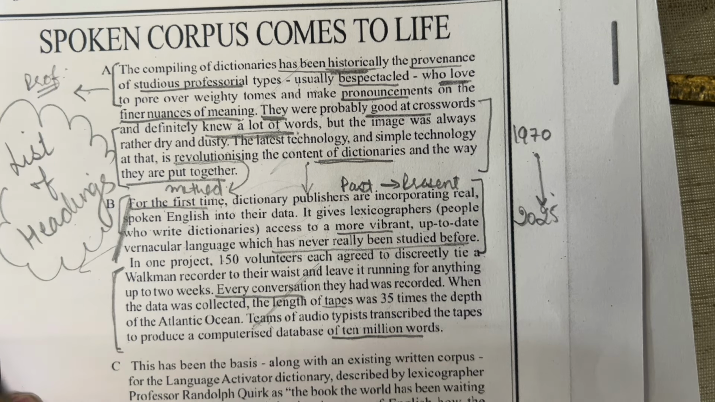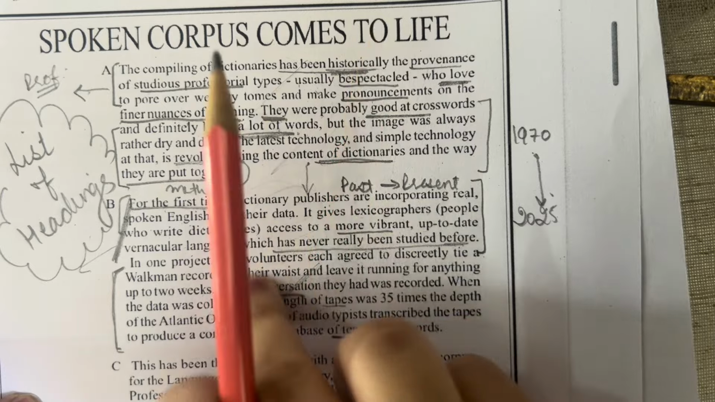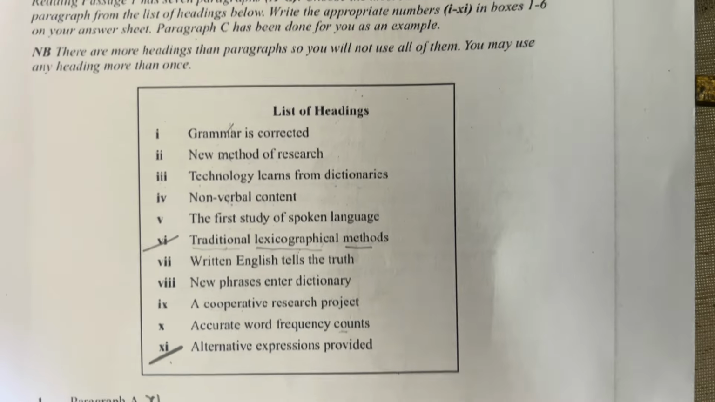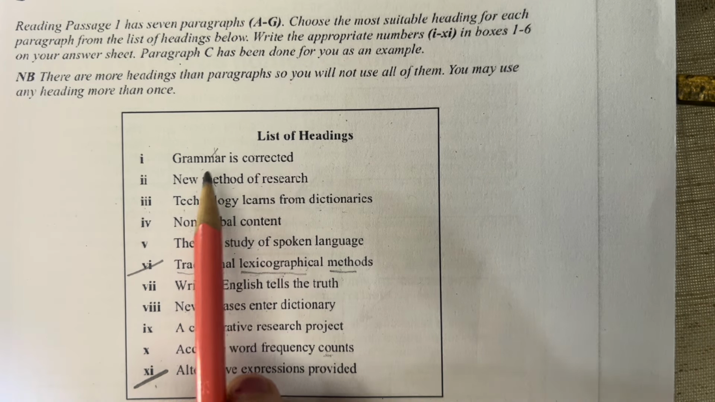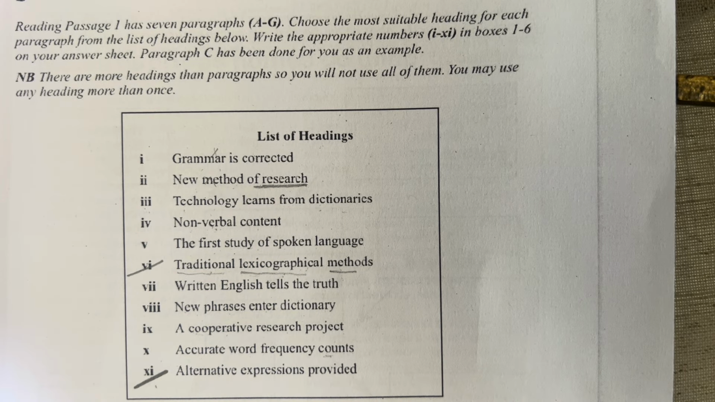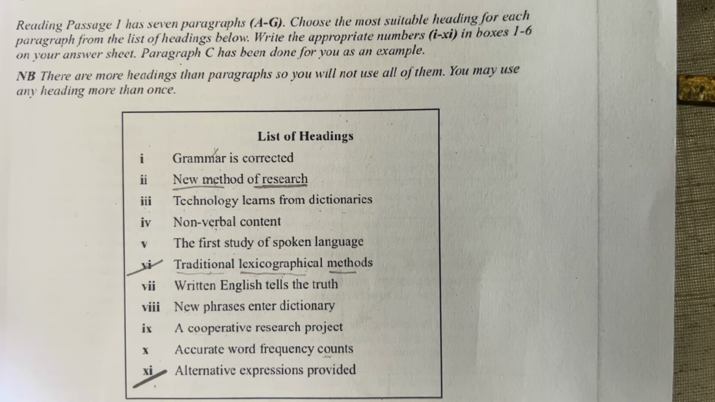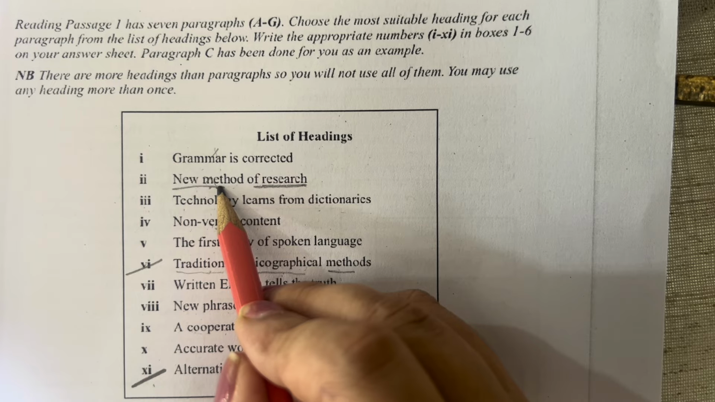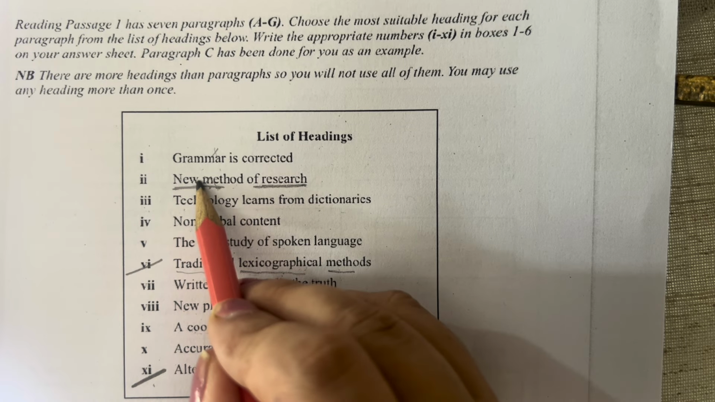So before going to the options, you should have a clear thing in your mind that yes, these are talking about this and this. Okay, now let's eliminate. Grammar is corrected, so they're not talking about grammar. New methods of research, yes, a very clear answer. New method means it has not been used ever since, so we are using this method. This method means that tape recorder method of research for the very first time. For the very first time means new method.